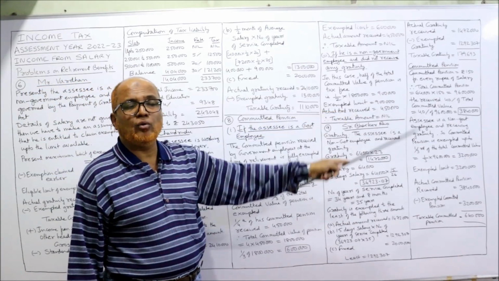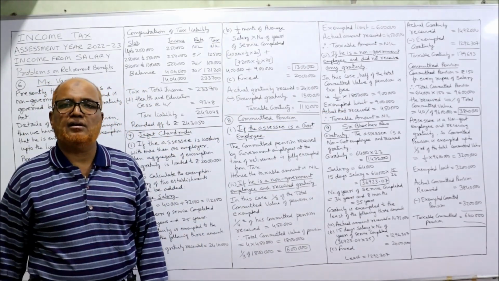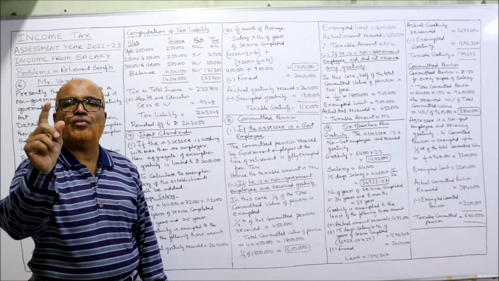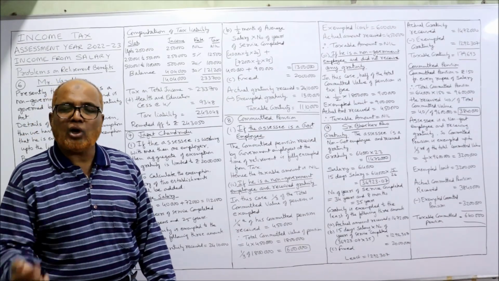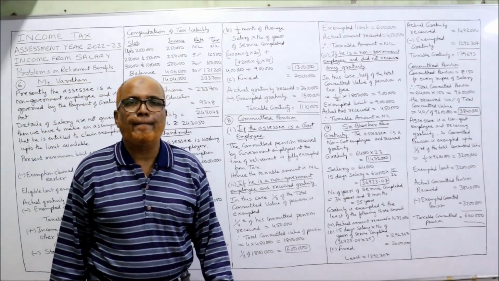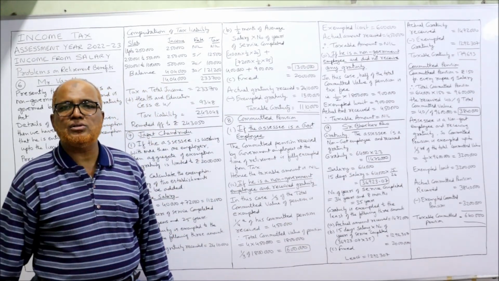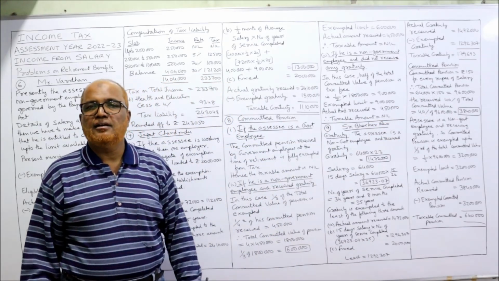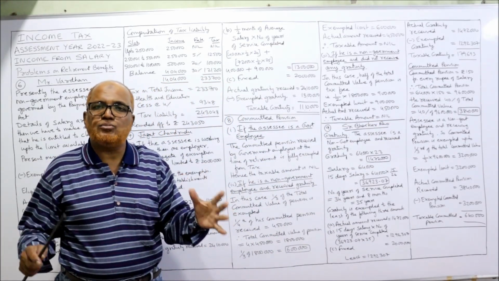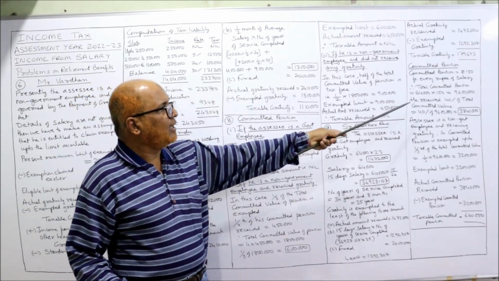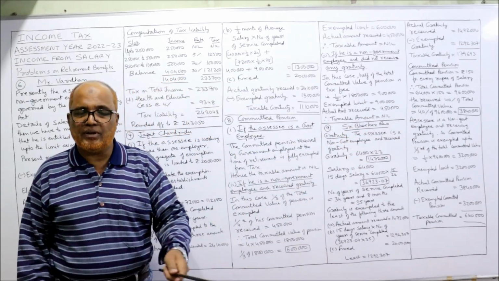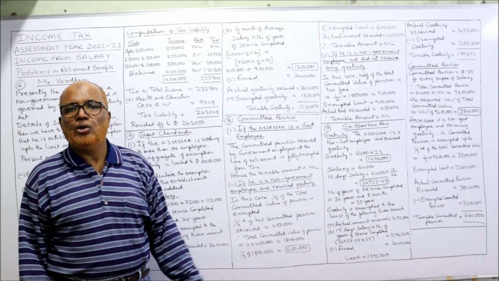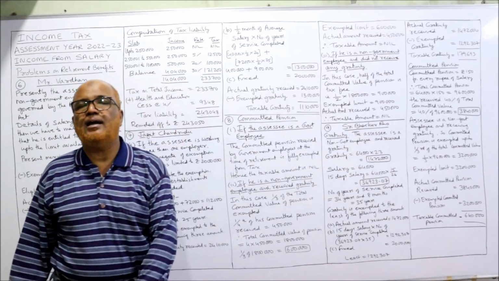Commuted pension is 150 rupees for every 1 rupee of basic. So how much is the basic salary given? 64,000. The basic salary is given 64,000. So 64,000 into 150, you get 96 lakhs. The total commuted pension comes to 96 lakh. Out of which he received 40% of the total commuted pension. It is given in the problem. The employee received 40% of the total commuted pension. So 40% of 96 lakh comes to 38 lakh 40,000.